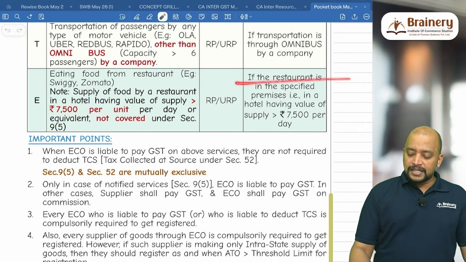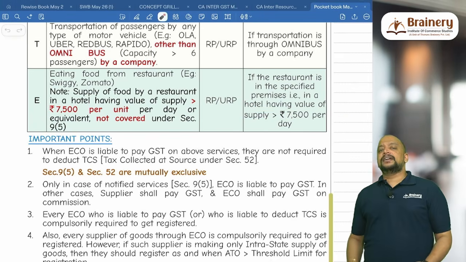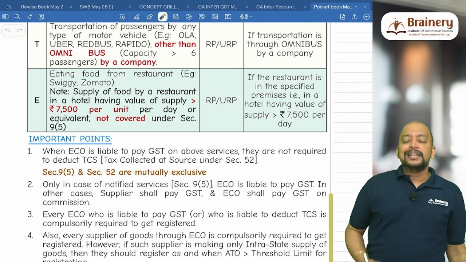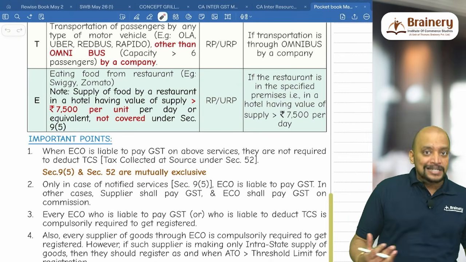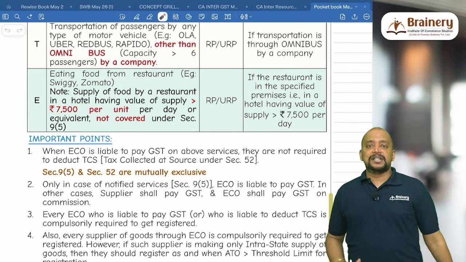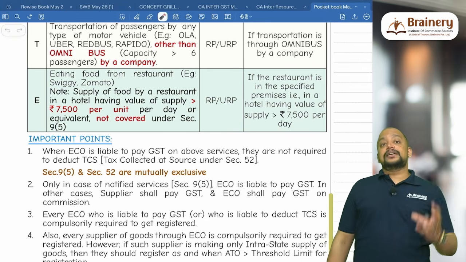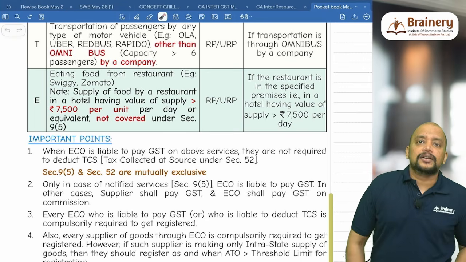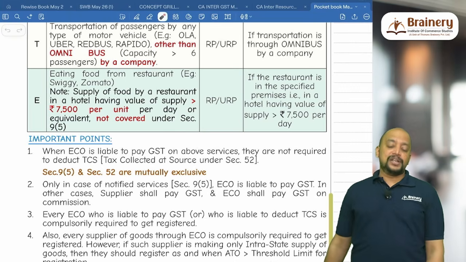So if the restaurant is in the specified premises, that is in a hotel having value of supply, any particular day, if they are giving their room on rent for greater than 7,500 rupees, then it will be called as specified premises, like 4-star, 5-star hotels, etc. In that hotel, there is a restaurant that is providing supply of food through e-commerce operator, then the restaurant only will pay GST, that is this.